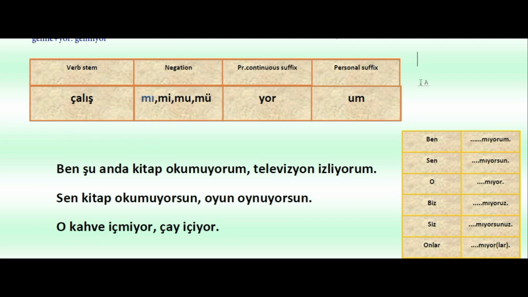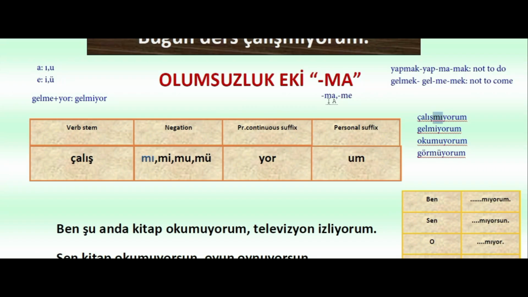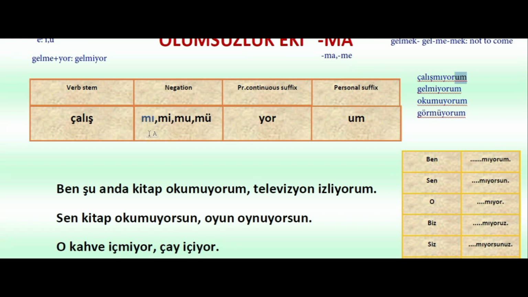Let's write here: çalışmıyorum, gelmiyorum, okumuyorum, and görmüyorum. According to the vowel harmony rule, I changed ma and me to mı, mi, mu, mü after the stem. After them I used yor, and in the end I used the personal suffix. These will change according to the vowel harmony rule.